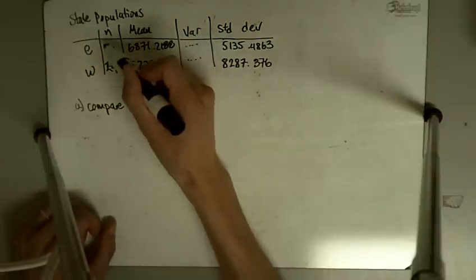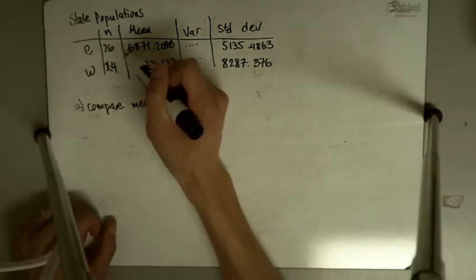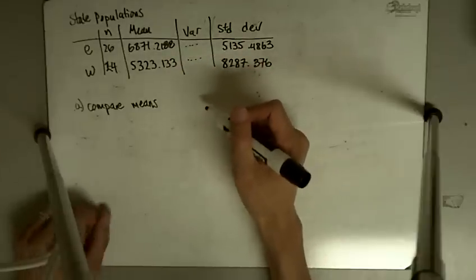We have a total of 26 states that are east of the Mississippi and 24 states that are west of the Mississippi.